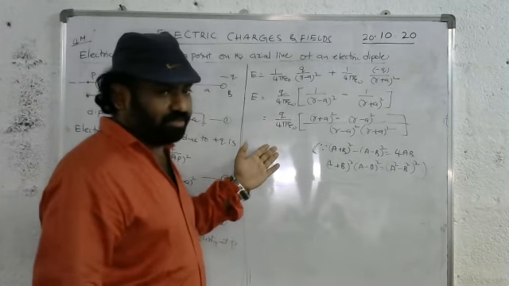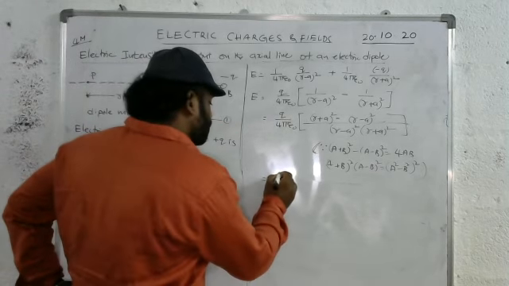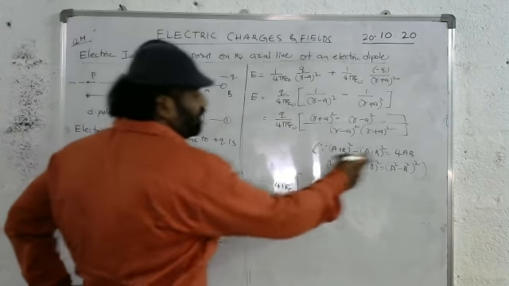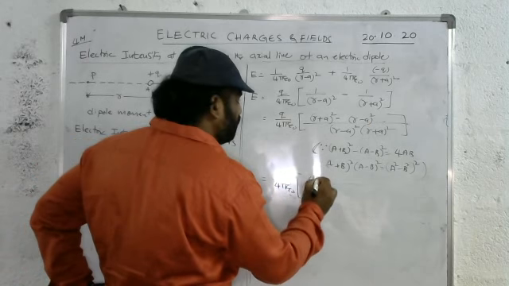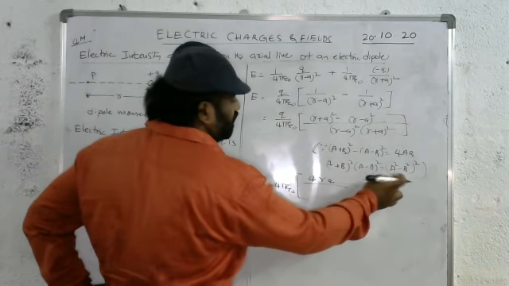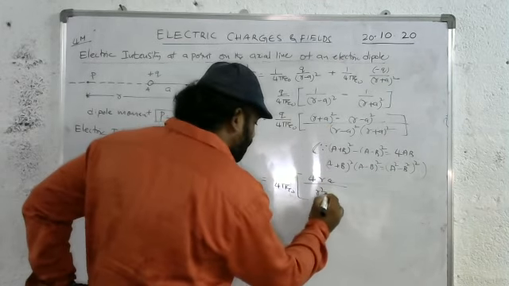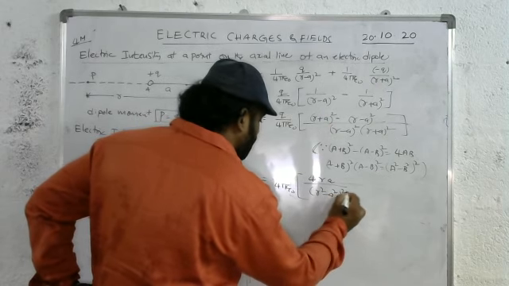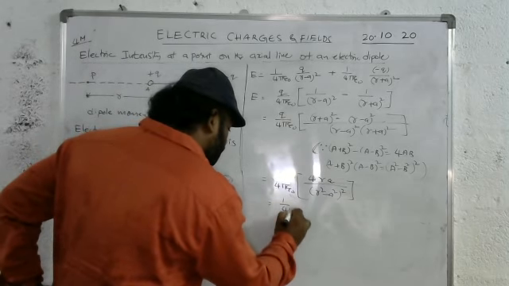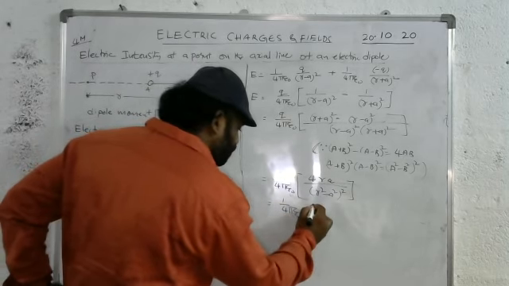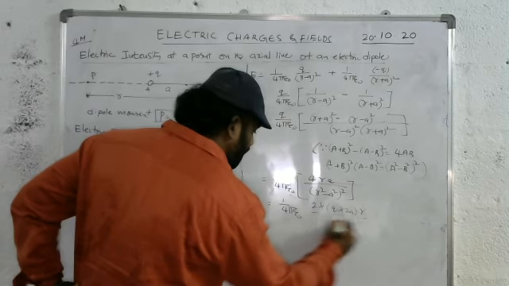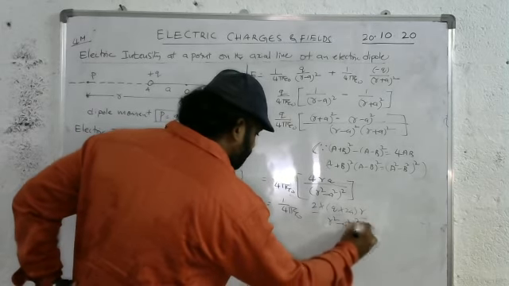So E is equal to Q by 4 pi epsilon naught. R plus A whole square minus R minus A whole square is 4RA, and the denominator is R square minus A square whole square. By rearranging, I can write the 4 as 2 into Q into 2A into R by R square minus A square whole square.